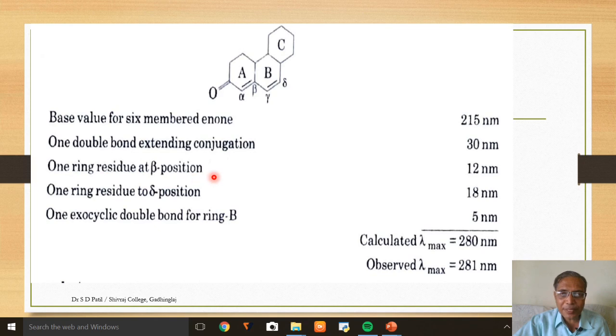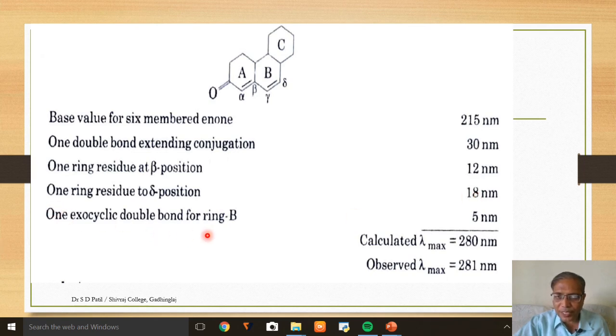One ring residue at the beta position. This is the alpha position, this is beta. At the beta position there is one alkyl substituent, or rather a ring residue in this case. So one ring residue at the beta position gives an increment of 12 nanometers. Then one ring residue at the delta position. This is alpha, beta, gamma, delta. At the delta position you have one ring residue in ring B, which gives a corresponding increment of 18 nanometers.